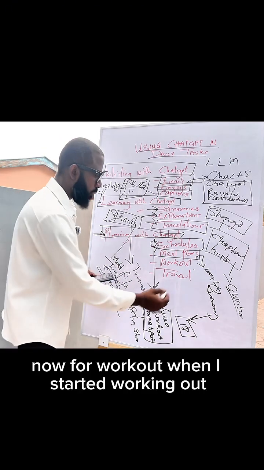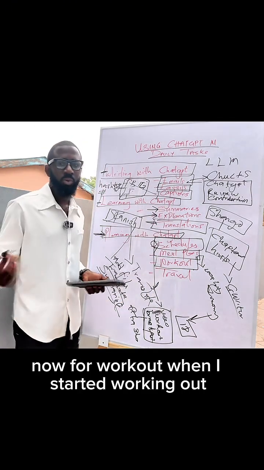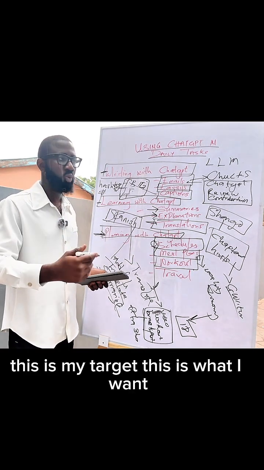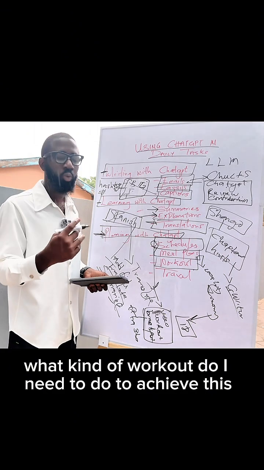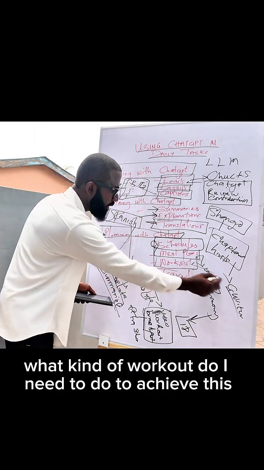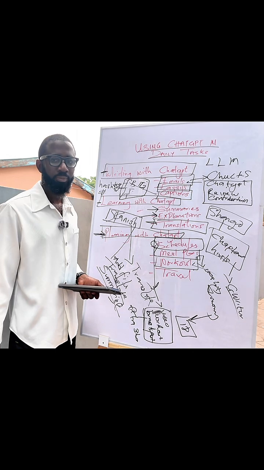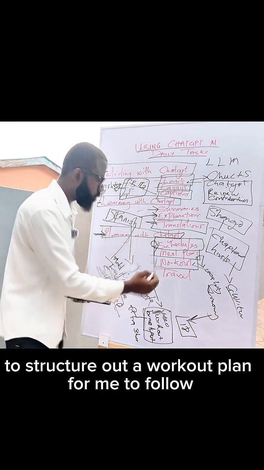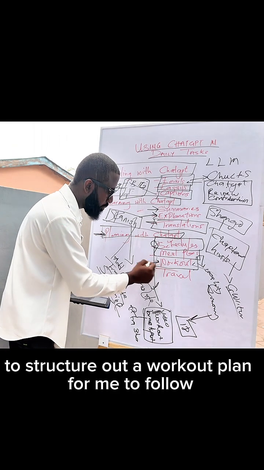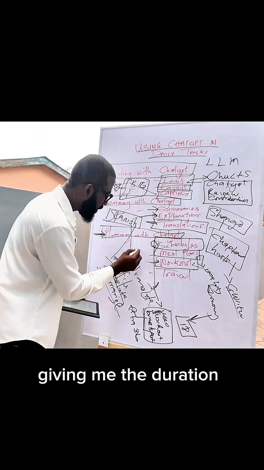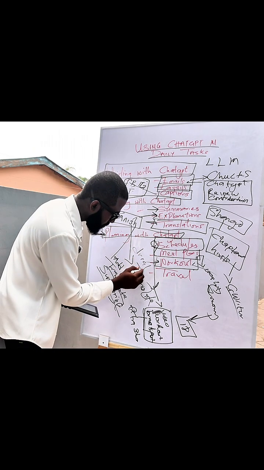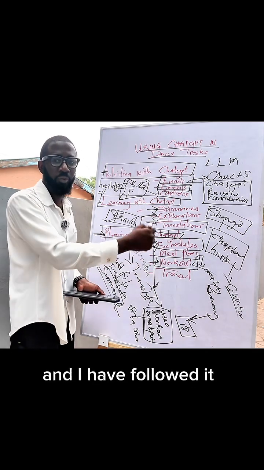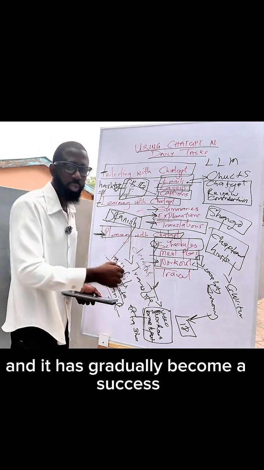It will give you a complete meal plan with diets. Now for workouts. When I started working out, I asked ChatGPT that this is my body size, this is my target, this is what I want. What kind of workout do I need to do to achieve this? Now it went down based on the information I have given it to structure a workout plan for me to follow, giving me the duration. If I follow that plan, it will become a success. And I have followed it and it has gradually become a success.